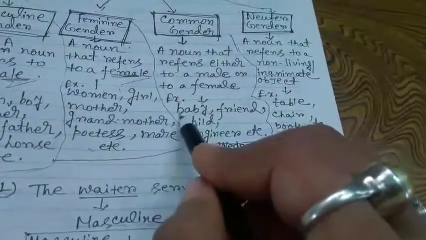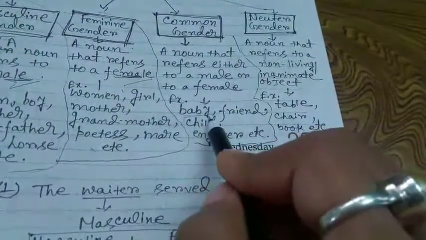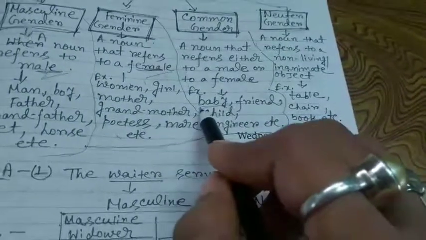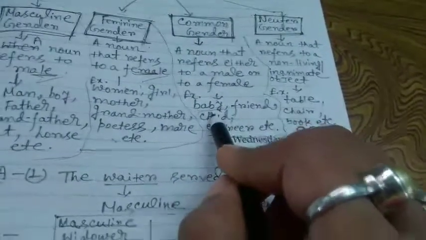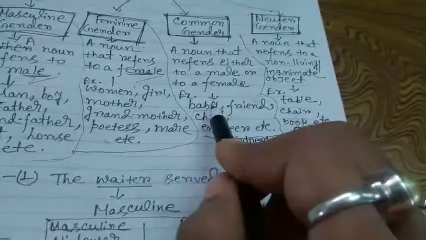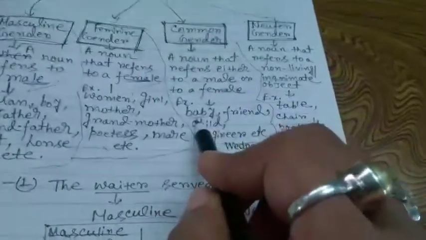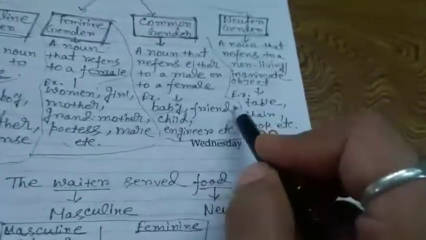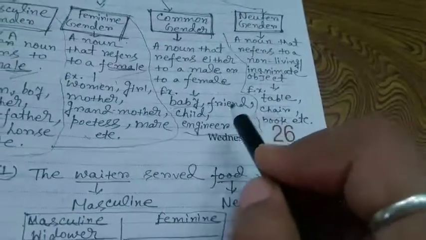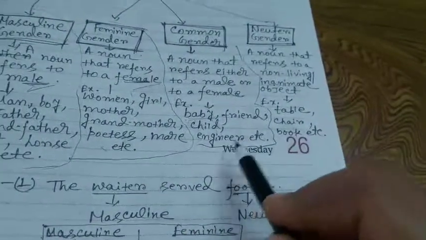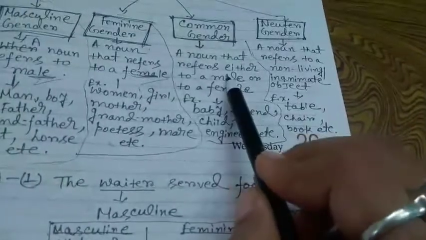Can we understand from the word baby that it is a boy or a girl? No, we can't understand from the word baby that it is either a boy or a girl. That is why, a baby is a baby. It may be a boy, it may be a girl. Friend may be a girl, friend may be a boy. Child, engineer, etc. I hope you have understood.